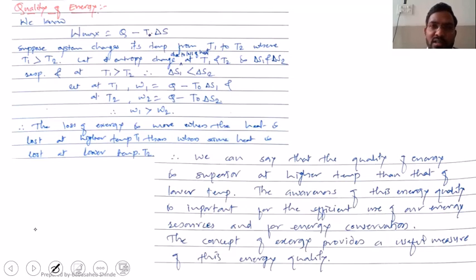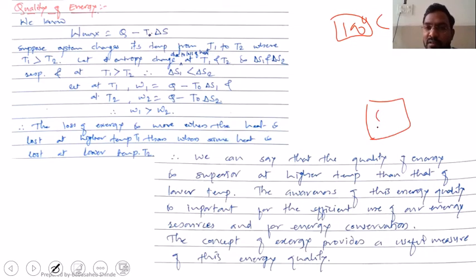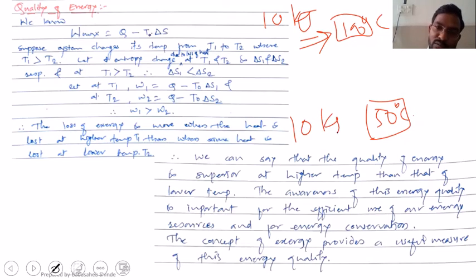Suppose there is one system at 100 degrees Celsius and there is another system at 50 degrees Celsius. If I add 10 kilojoules of heat at 100 degrees Celsius, and 10 kilojoules of heat at 50 degrees Celsius, and I want to get some work output, W1 and W2.